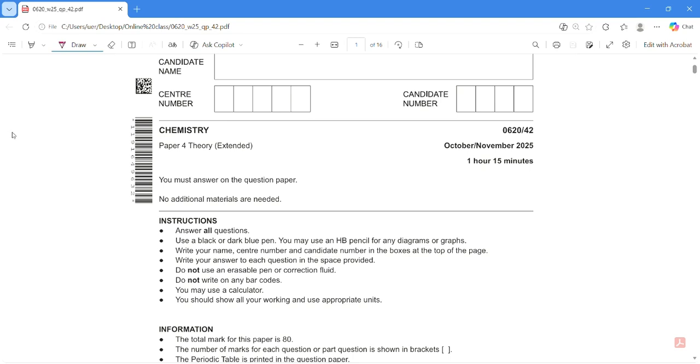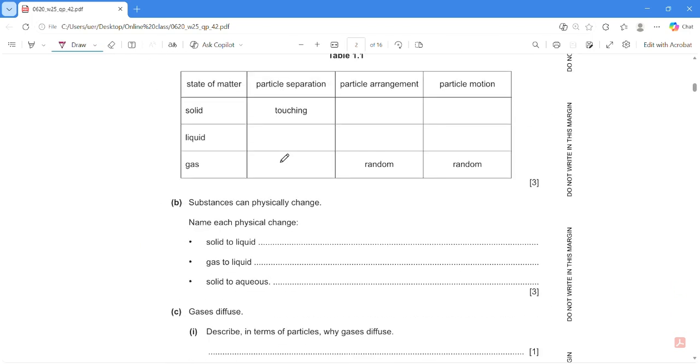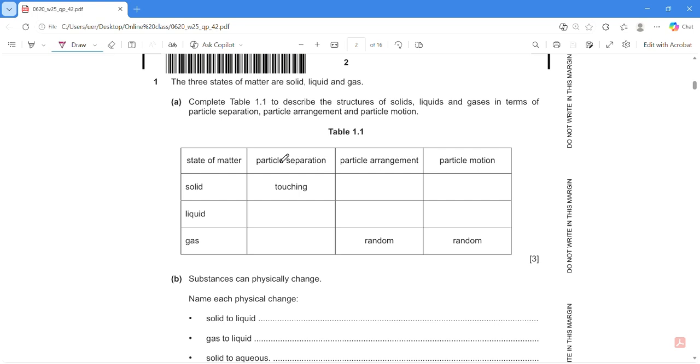Hello, what's up guys? Today we're going to do this October 2025 42 chemistry. Let's look at the first question. Complete the table. This one is so easy.